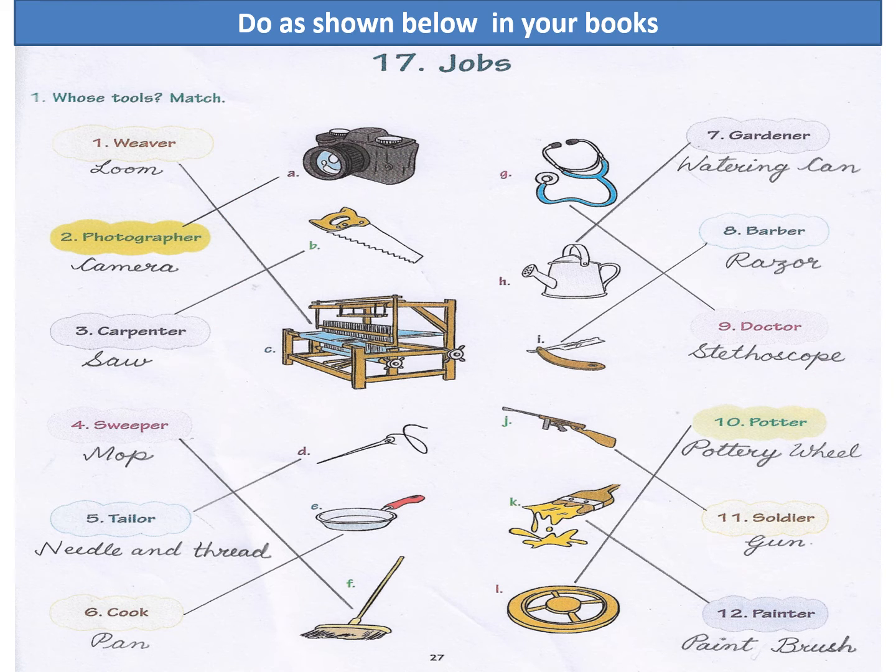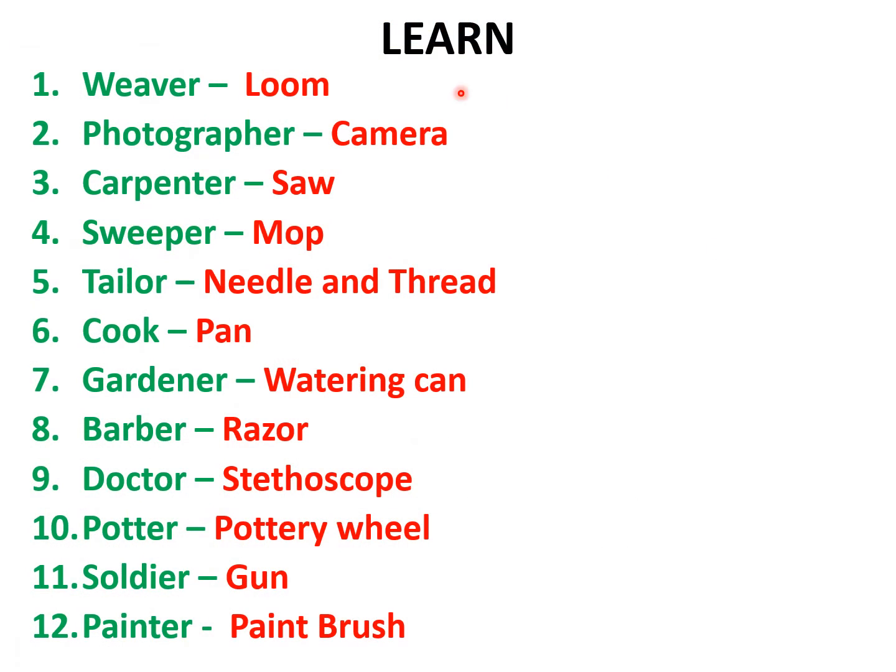Now, I will tell you what to learn. Now, this exercise will come in this way in the exam. So you are supposed to learn it like this. You have to learn weaver, loom, photographer, camera, carpenter, saw, sweeper, mop, tailor, needle and thread, cook, pan, gardener, watering can, barber, razor, doctor, stethoscope, potter, pottery wheel, soldier, gun, painter, paintbrush. Okay, children, do this page and learn all these for the exam like this.